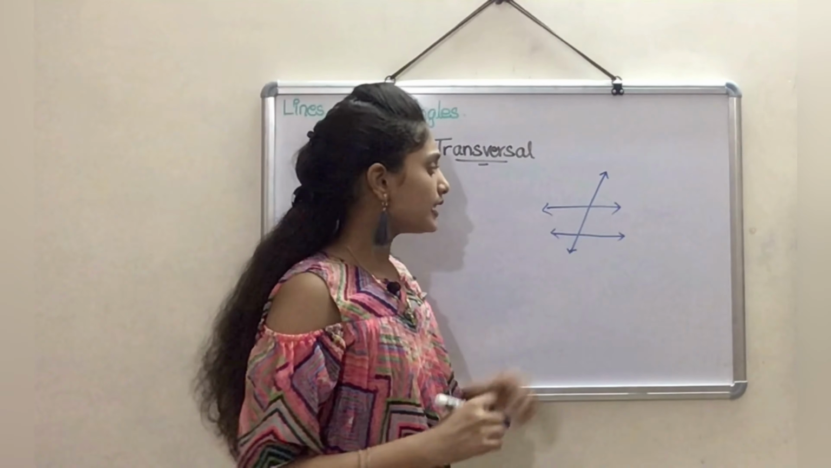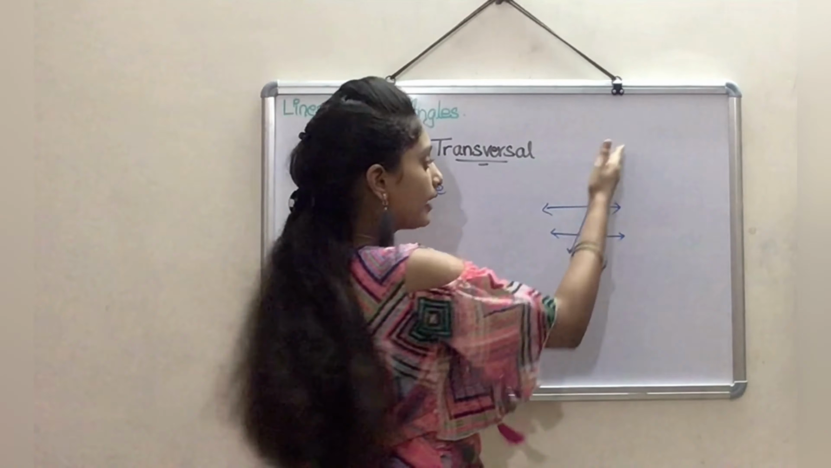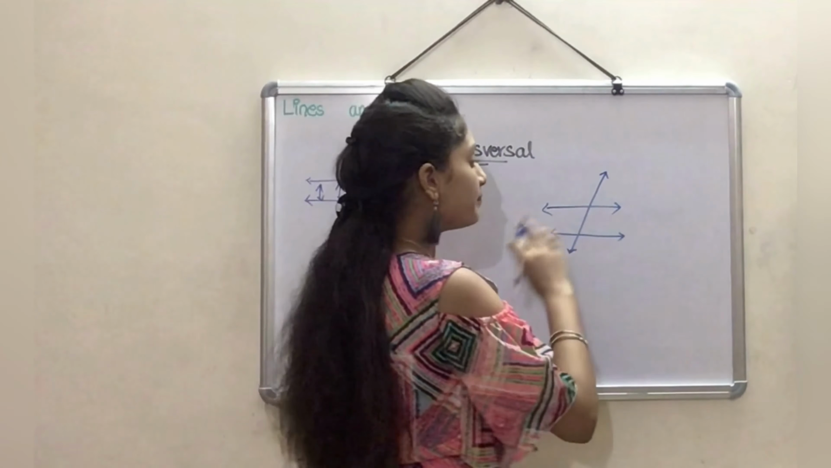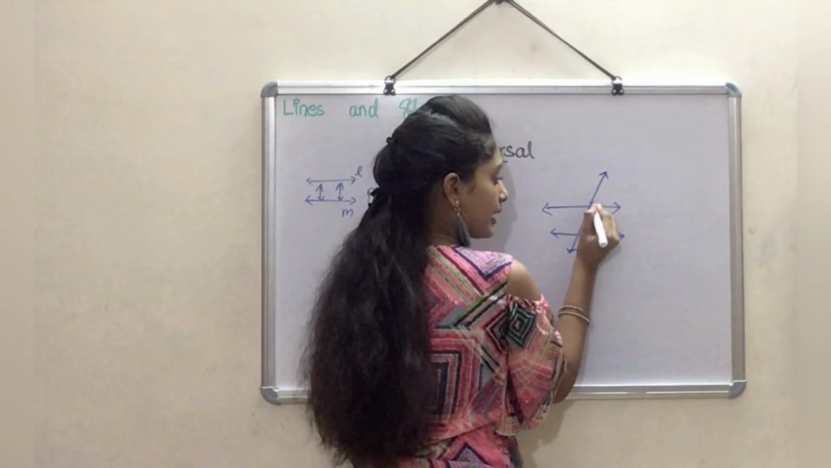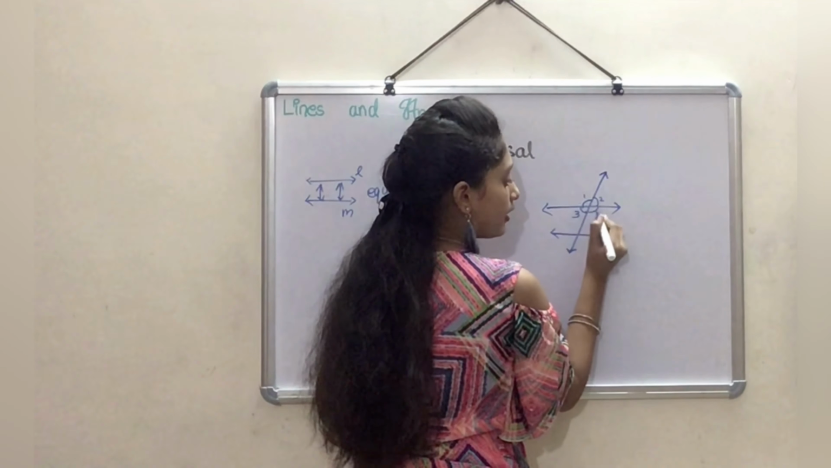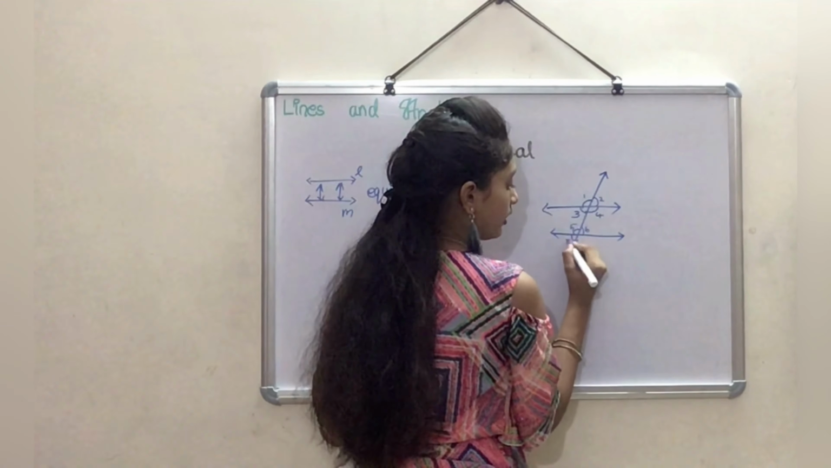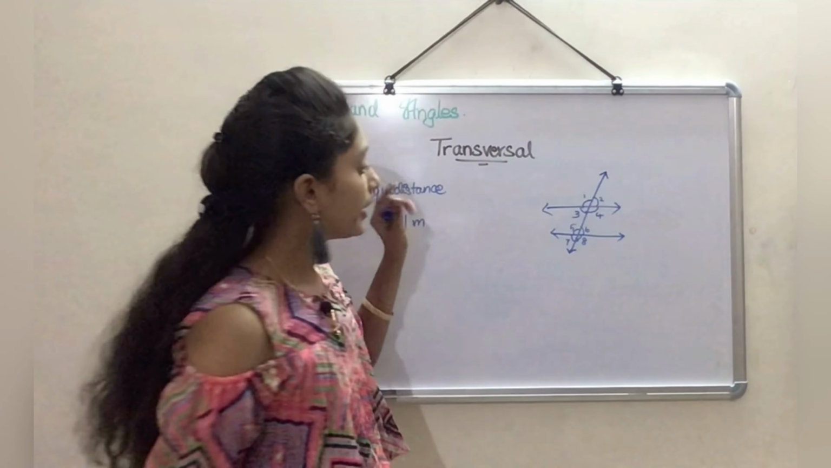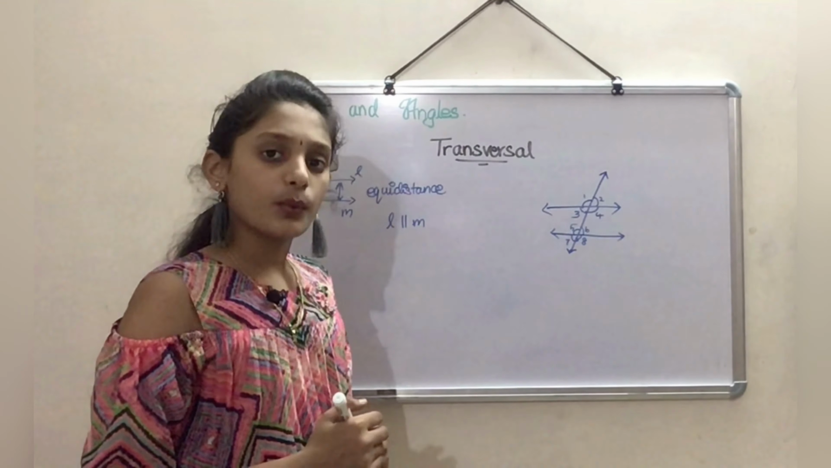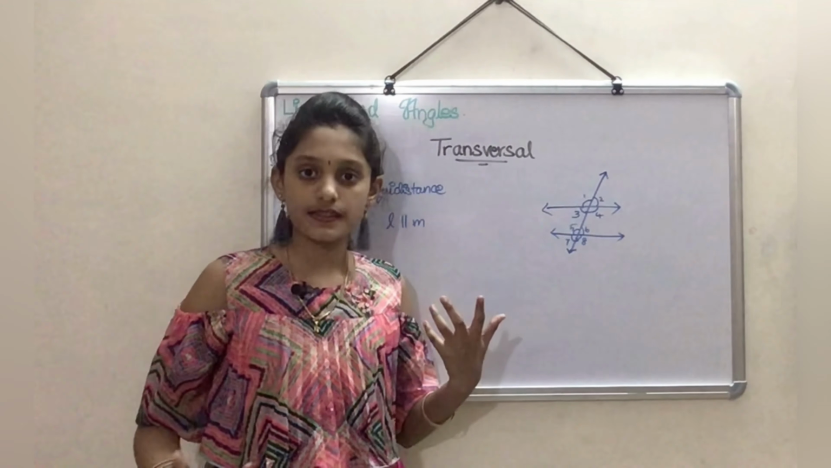Now, let's see this transversal. Over here, we have parallel lines and a transversal that cuts these parallel lines. At this point, we have many angles formed. Let's name them: 1, this is 2, this is 3, this is 4, this is 5, this is 6, this one 7, and this is 8. So in this figure, we have 8 angles in total. With respect to this diagram, we are going to discuss different types of angles.